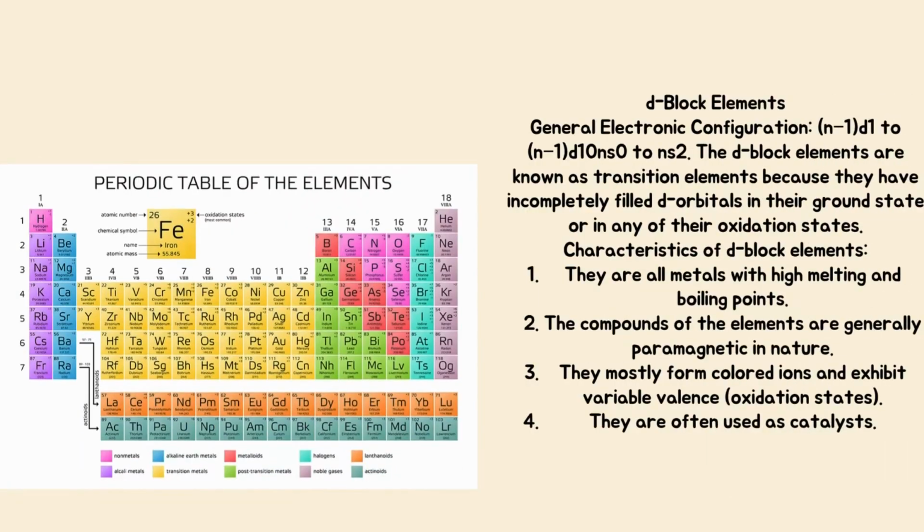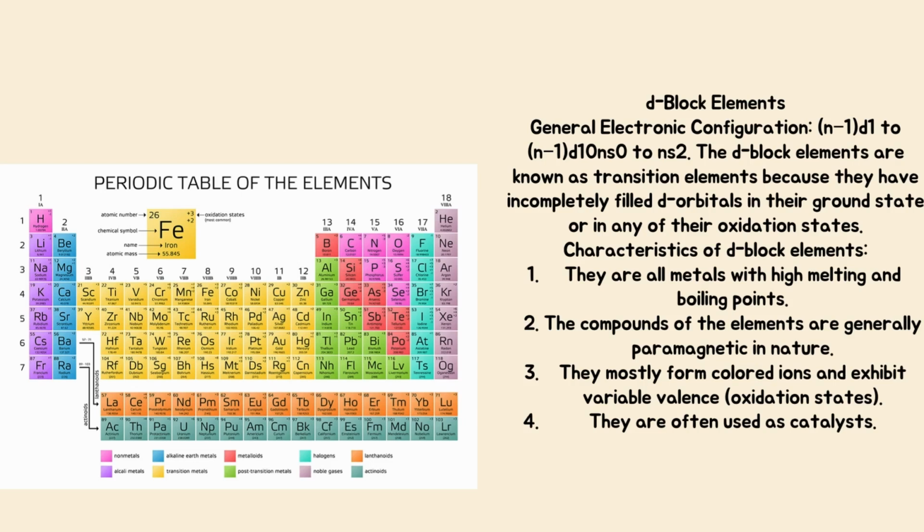D block elements, general electronic configuration (n-1)d1 to (n-1)d10 ns0 to ns2. The D block elements are known as transition elements because they have incompletely filled d orbitals in their ground state or in any of their oxidation states.